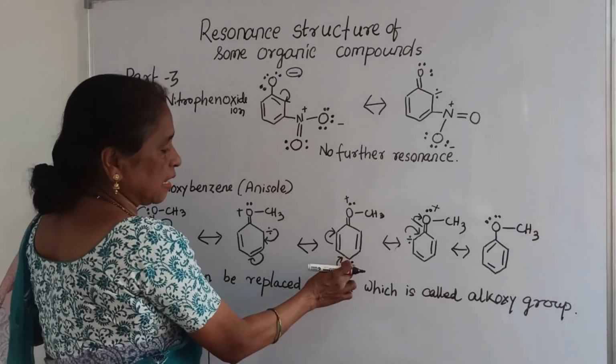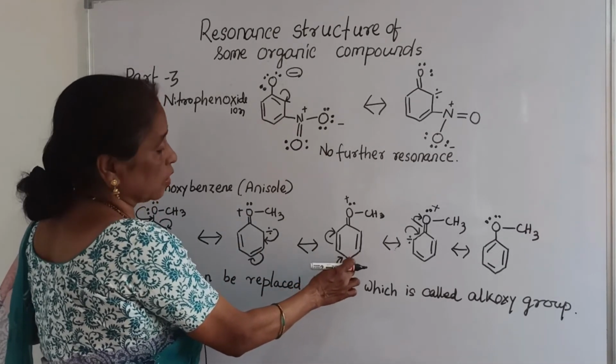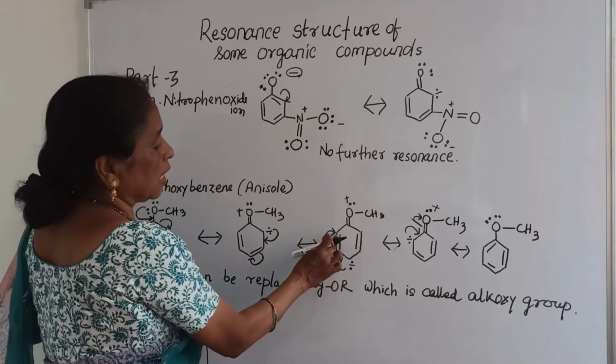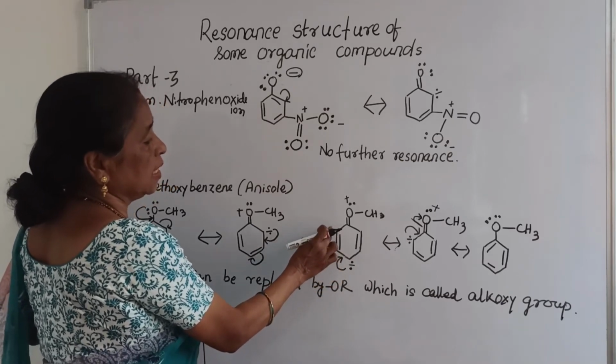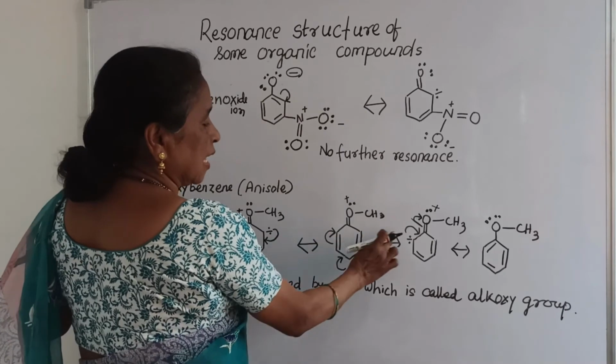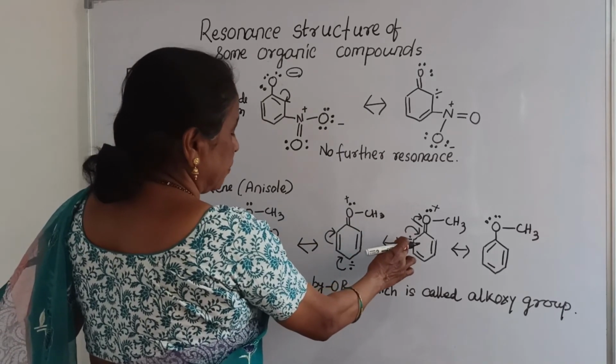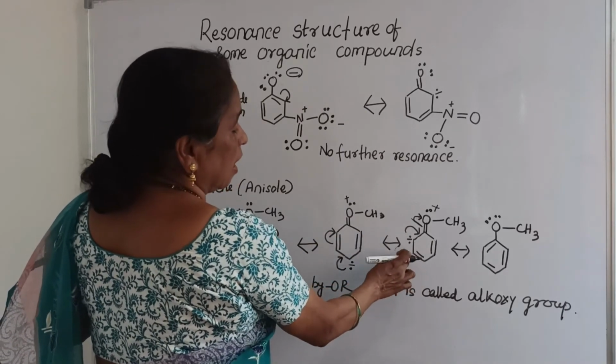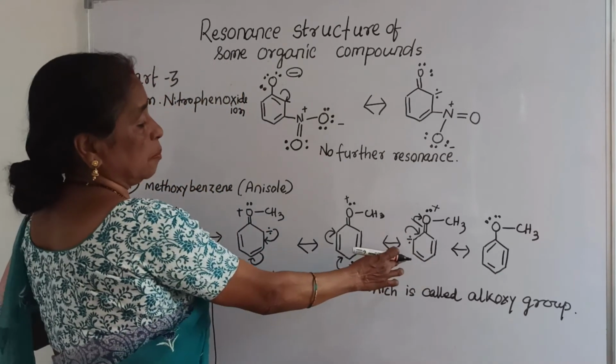In this case, the negative sign having a pair of electrons moves to this adjacent bond, and this pair of electrons moves here, and it acquires a negative sign with a pair of electrons, and has a double bond.